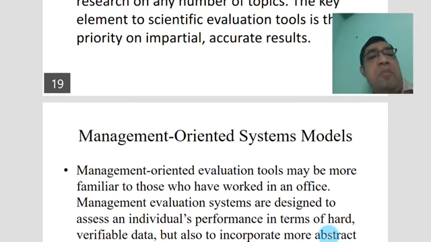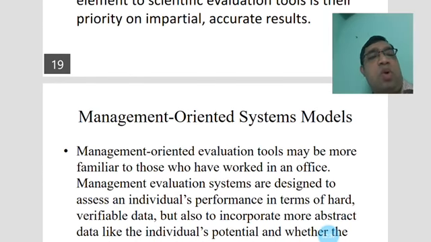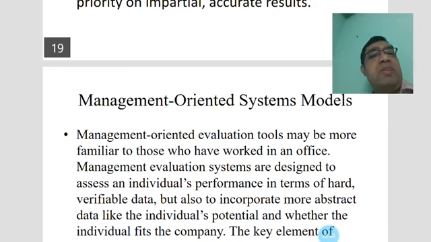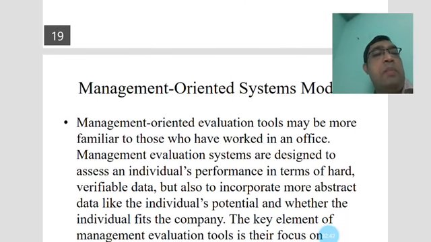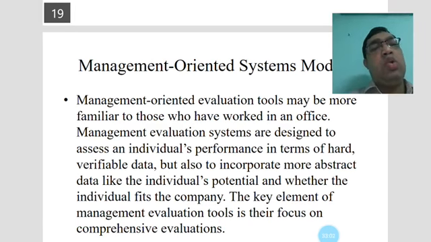Another type is management oriented systems models. The management oriented evaluation tools may be more familiar to those who have worked in an office. These management evaluation systems are designed to assess an individual's performance in terms of hard variables data, but also to incorporate